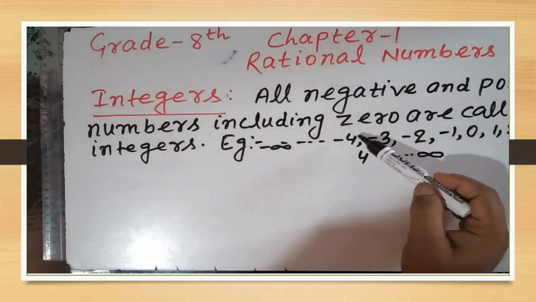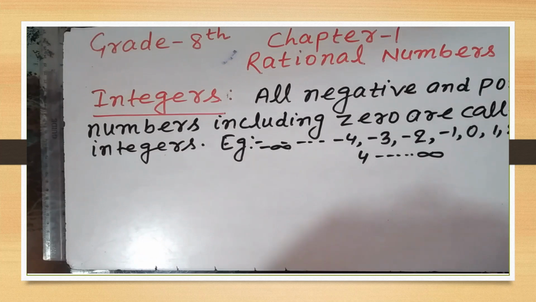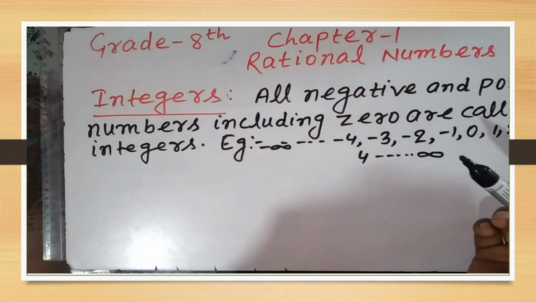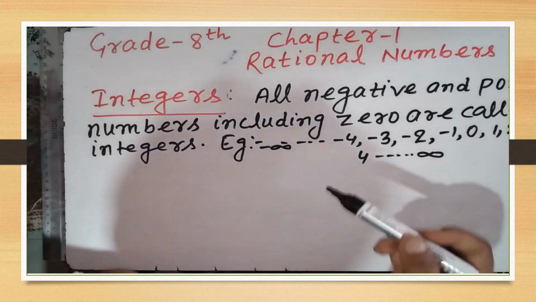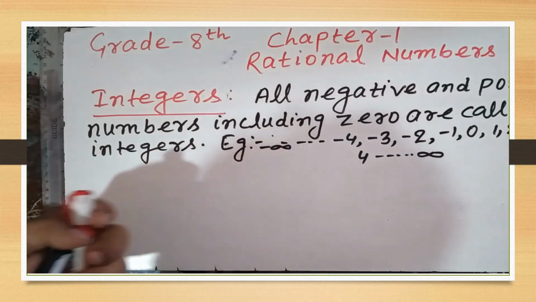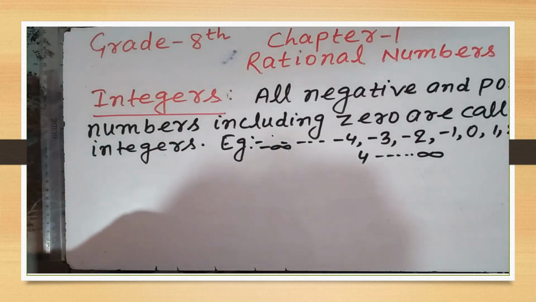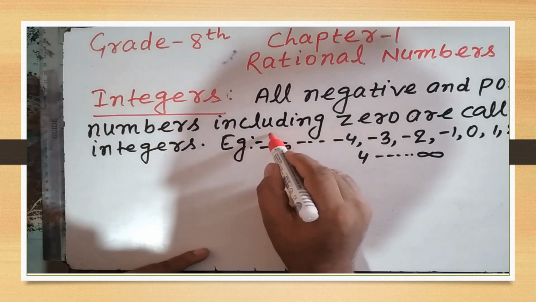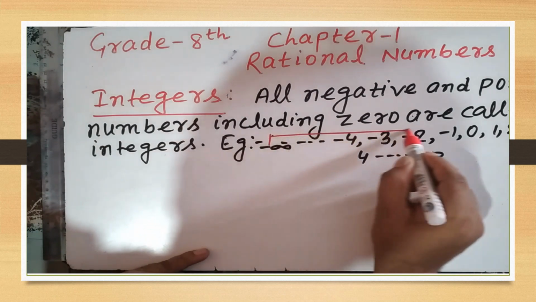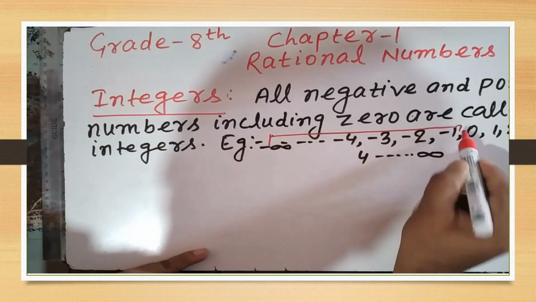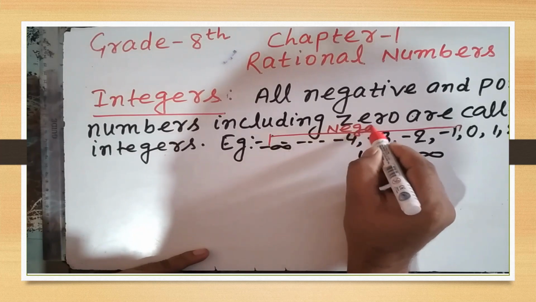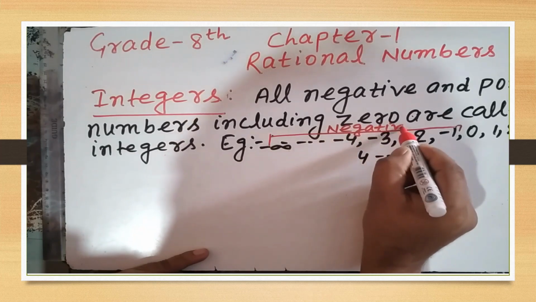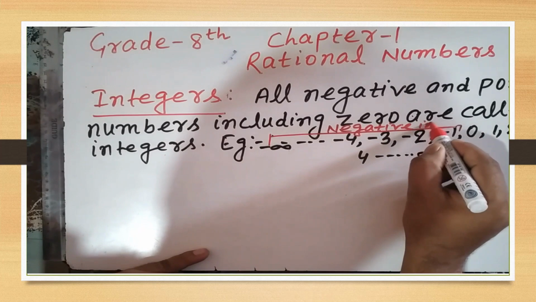If we see the example, -4 is what? -4 is an integer. But which type of integer? These are negative integers. If we see -4, -3, -2, -1, these are negative integers.